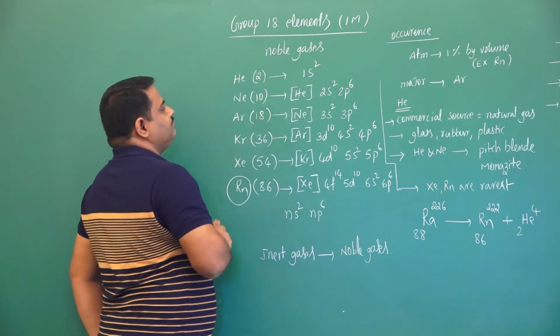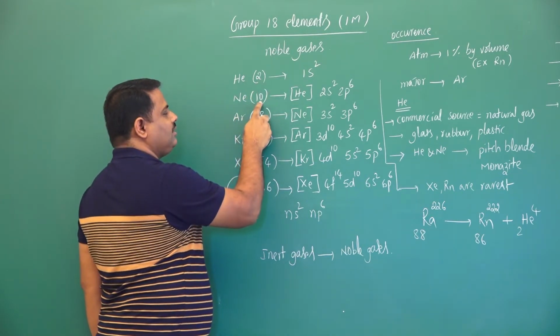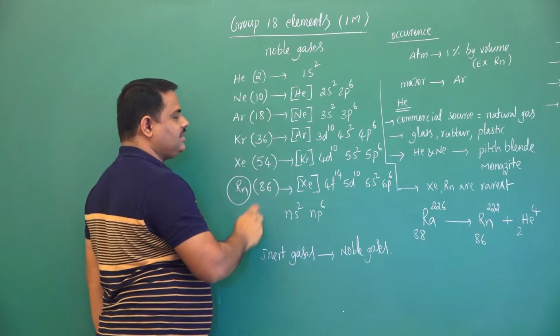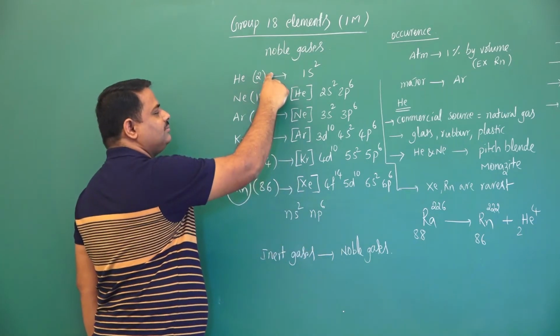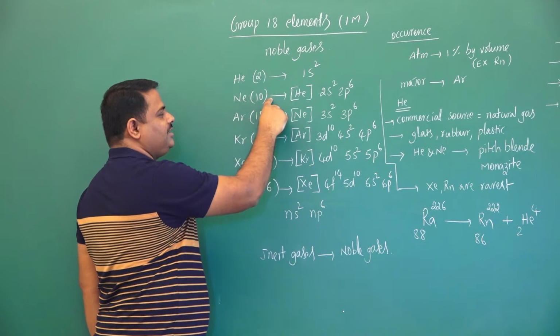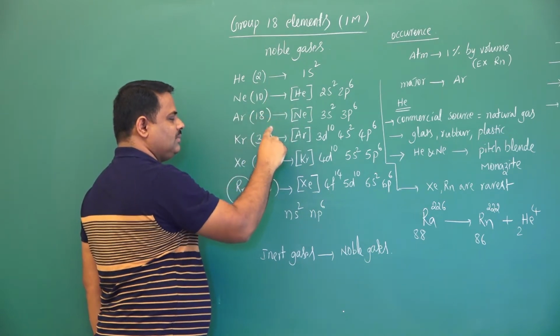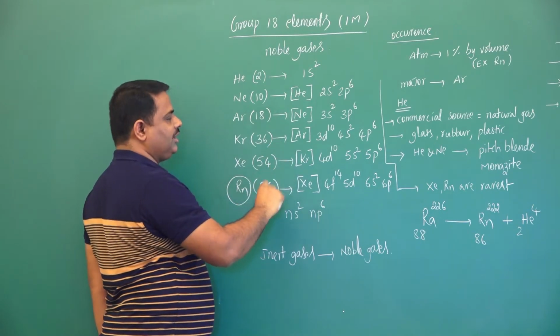Now here atomic numbers are 2, 10, 18, 36, 54, 86. Here the difference is 8. Here also 8. Next difference 18. Next 18. Last one is 32.